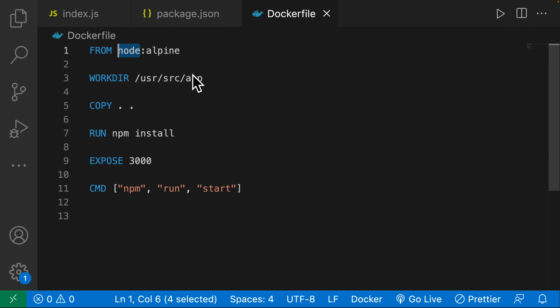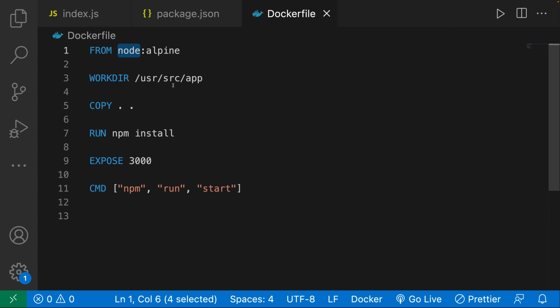Now, what does that even mean? Well, let's actually look at another diagram. So this right here is our container. And what we need to do is somehow get node and npm installed inside of this container. Now, in order to do that, we're going to need to add significantly more configuration. Or what we can do is just get an existing image that contains everything that we need in order to run a node application.